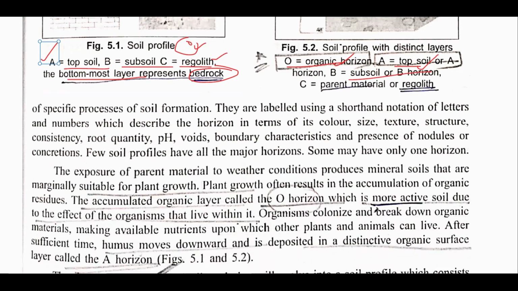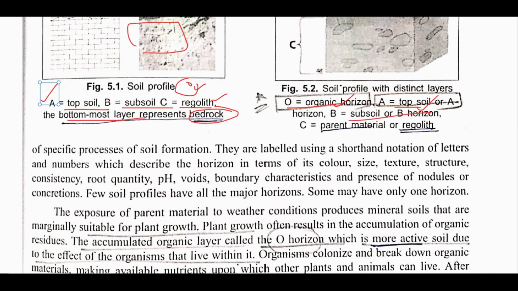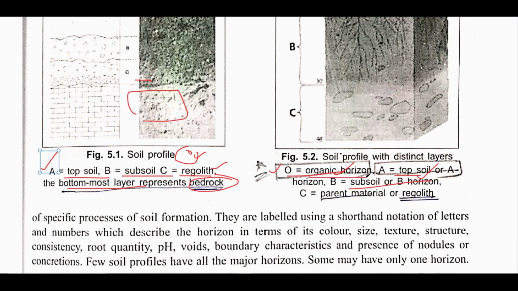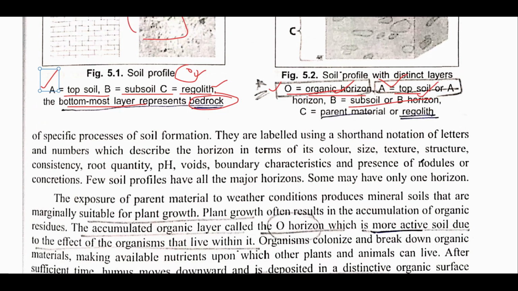The other important thing that you need to remember from the A and B part is that there are two zones. First of all, let's start with the O horizon. The O horizon is the organic horizon because all the litter that is formed, the debris of plants and various other microorganisms, the organic matter decomposition, all the processes occur majorly in the O horizon. Therefore it is known as the organic horizon, while the majority of the nutrients available to plants are present in the A horizon. Therefore it is known as the topsoil.